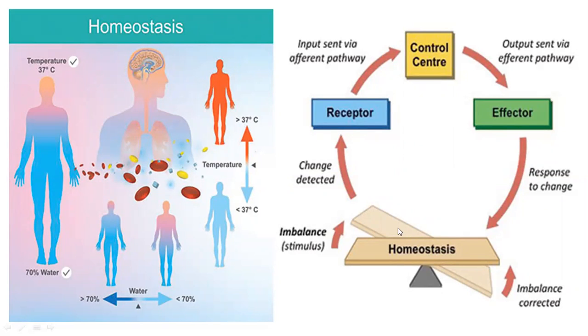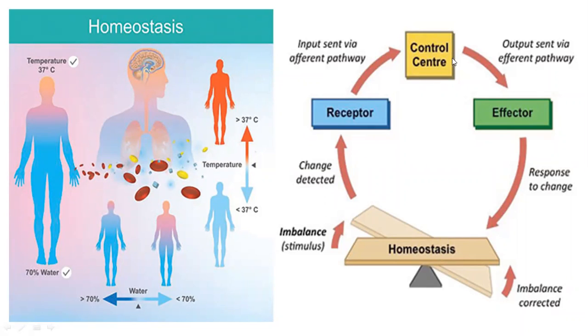This imbalance, or the change, is detected by the receptors which are connected to each and every cell, and these receptors send information through the afferent pathway. The afferent pathway is nothing but the sensory nerves which receive changes occurring in the body organs and their functioning, and that change is sent to the control center.